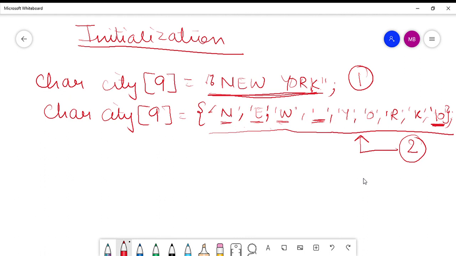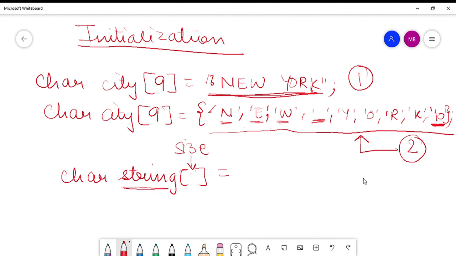Now just like in the case of numeric arrays, in strings or character arrays also, if we are initializing the array at the time of declaration, then there is no compulsion on specifying the size of the array or the string, right? So for example, here I am initializing it at the time of declaration, so there is no compulsion to specify the size of the string. You can specify the size if you wish to, but otherwise there is no compulsion on providing the size of the character array if you are initializing it at the time of declaration.